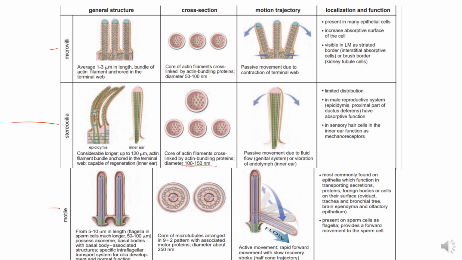Now the cilia. They are 5 to 10 micrometer in length, and they have an axoneme and basal bodies. Basal bodies are part of the cytoskeleton, and the core of microtubules is arranged in a 9+2 pattern with associated motor proteins. The diameter is about 250 nanometers, so their diameter is more as compared to the microvilli and the stereocilia.